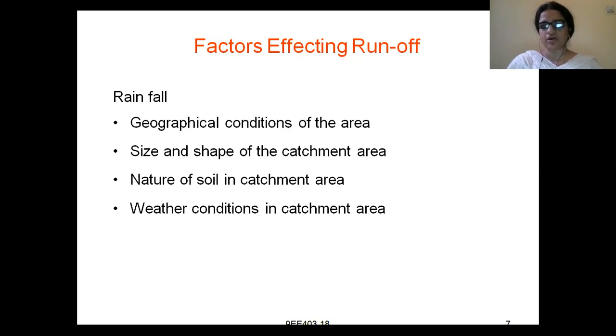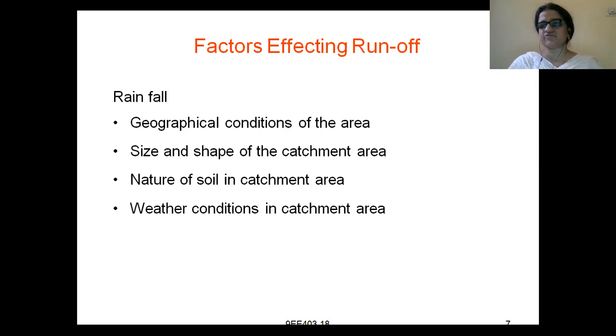Geography means the placement of the area, where the area is situated. It may be nearer to the equator or farther from the equator, or it may be at the north pole or at the south pole. Based on that also, your runoff might get affected.